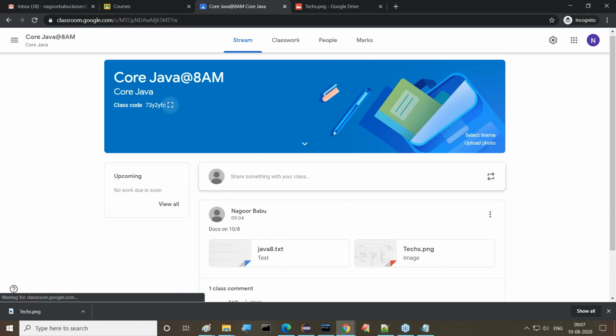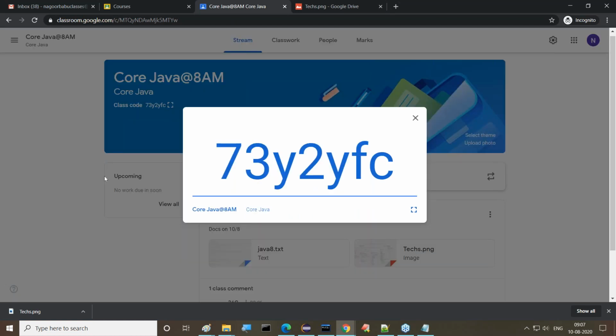Then people are asking about the classroom code. Now try to copy this, guys. I have already given time for it to load, to copy this.